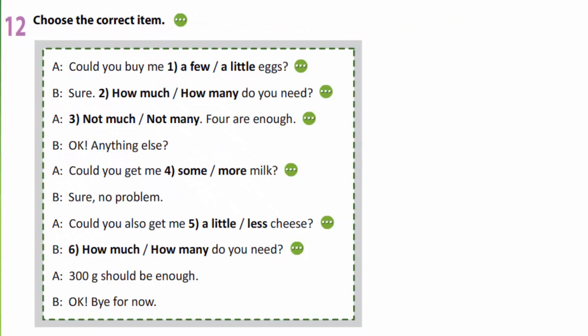In exercise 12, you have to choose the correct item. For example, could you buy me a few eggs? You have to finish this exercise yourselves.